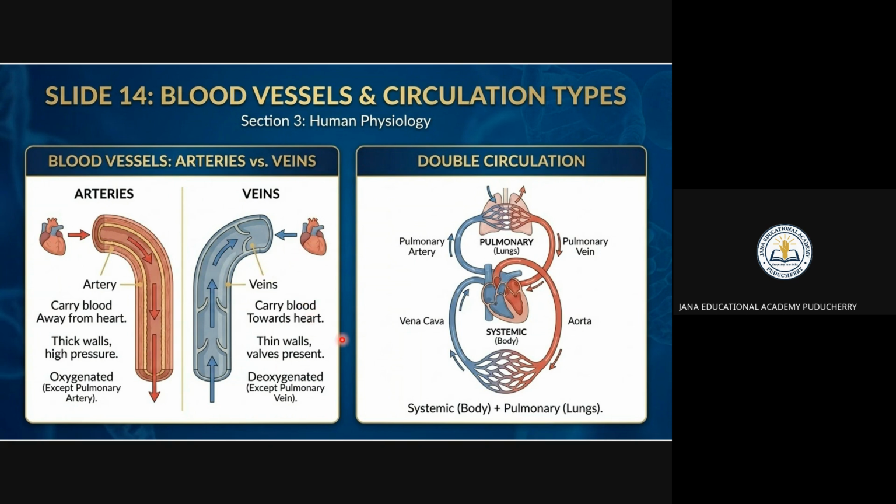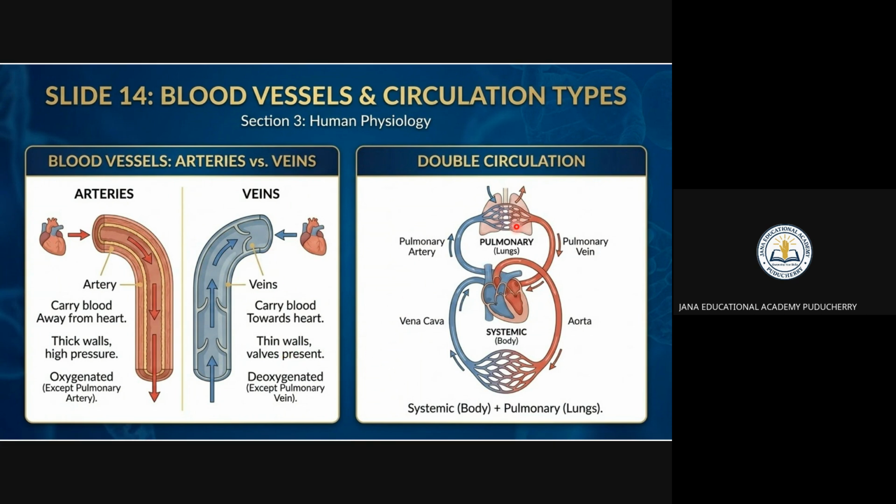This is the veins. What do veins do? They carry blood towards the heart. That is deoxygenated blood, before oxygenation. Once it is oxygenated, it goes from the arteries to the other parts of the body, right? Except the pulmonary artery. In the veins, you can see they carry blood towards the heart. In structure, they are thin-walled and have valves. It is deoxygenated blood. That is what is happening in the blood vessels, right?